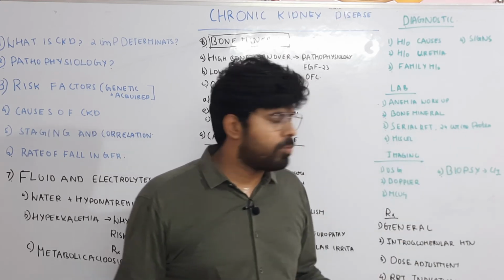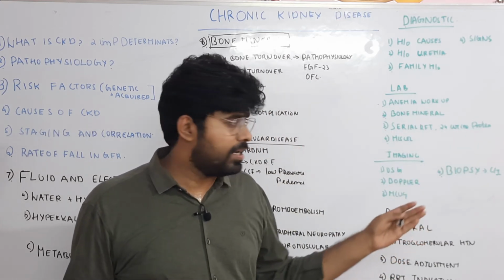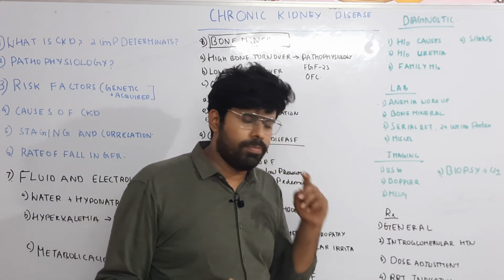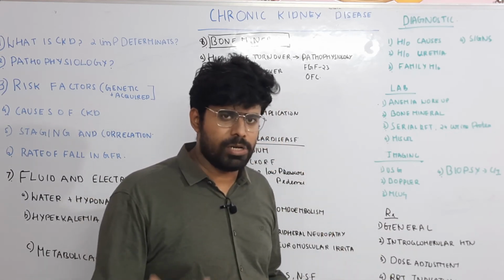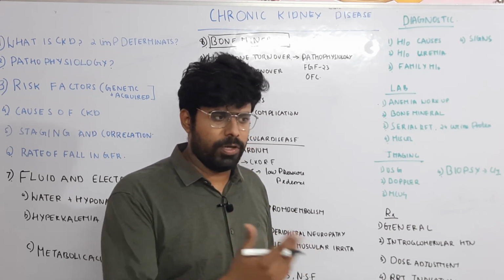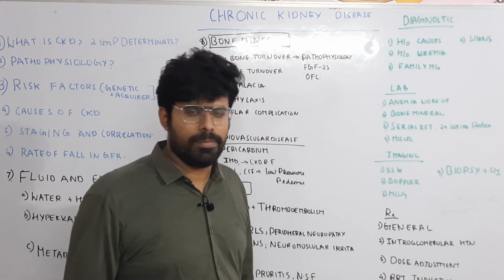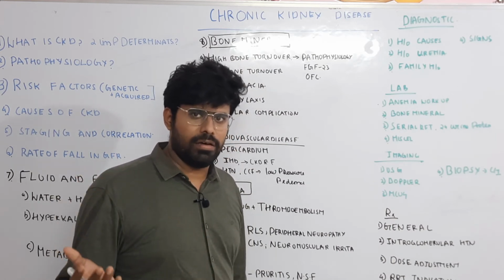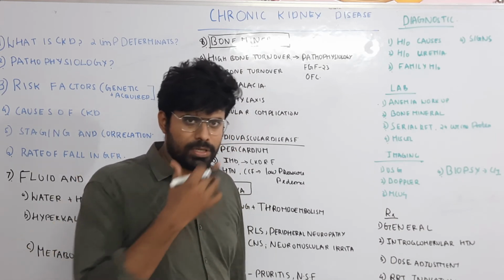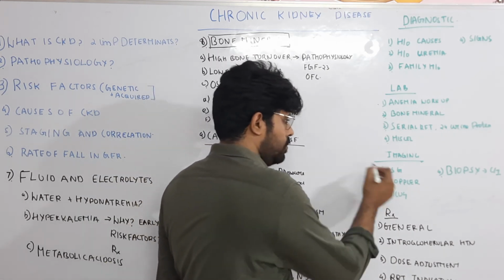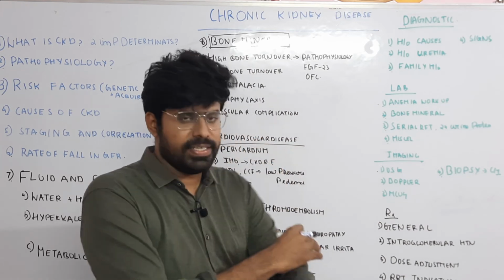And 24-hour urinary protein: if it's more than 300 milligrams per gram, ACE inhibitors should be given. If you suspect multiple myeloma, such as a 50-year-old male with multiple lytic lesions, anemia, raised calcium, and renal failure symptoms, you can go for serum protein and immunoelectrophoresis. So ultrasound: what does ultrasound show in CKD patients?